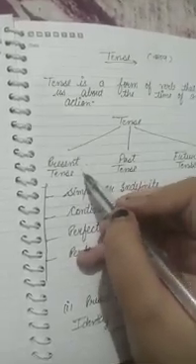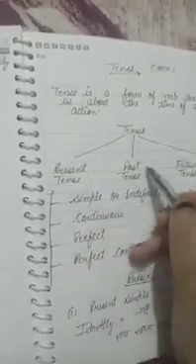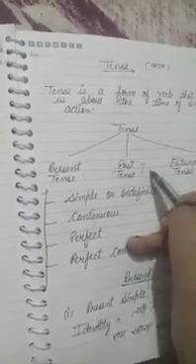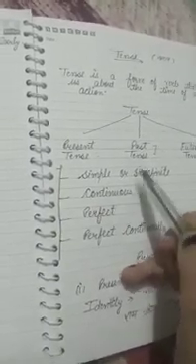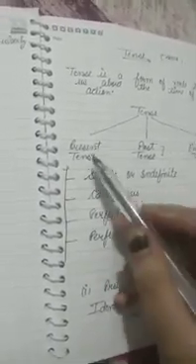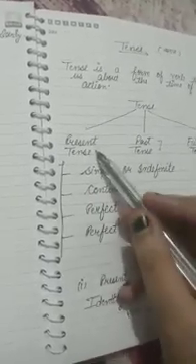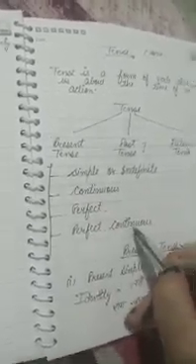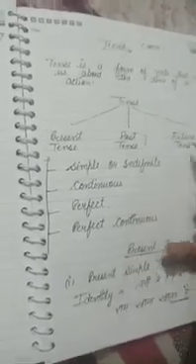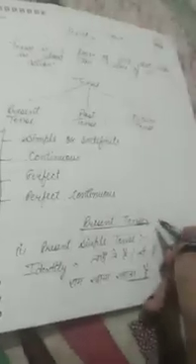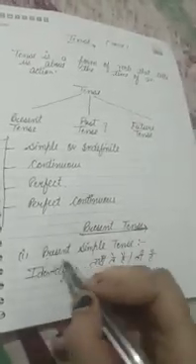Present tense in Hindi we call वर्तमान काल, past tense भूतकाल, and future tense भविष्यत काल. There are four subparts of each. The first one is present simple, or we can say present indefinite. Second is present continuous tense. Third is present perfect tense, and fourth is present perfect continuous tense. Same in the past and same in the future. So today we will do present tense, and we will start with the present simple tense.